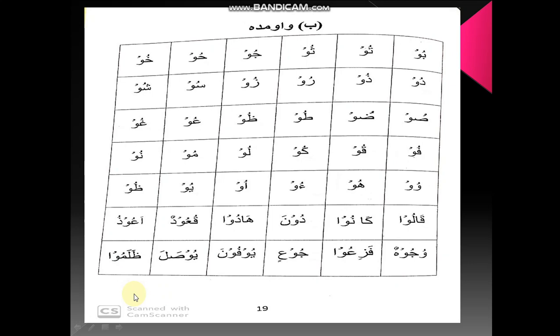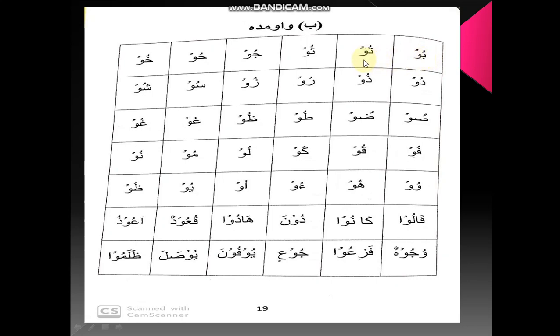It's page number 19. Now we have the next page of this chapter, vav madda. We have examples of vav madda. Now you can see before vav there is pesh, as it was told to you in the beginning. Ba vav pesh, boo, alif. Ba vav pesh, boo. One time we will make it long.